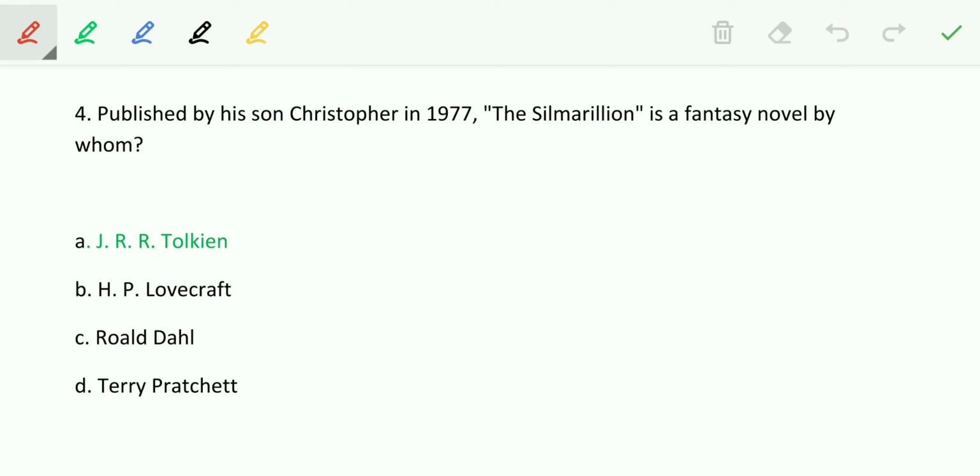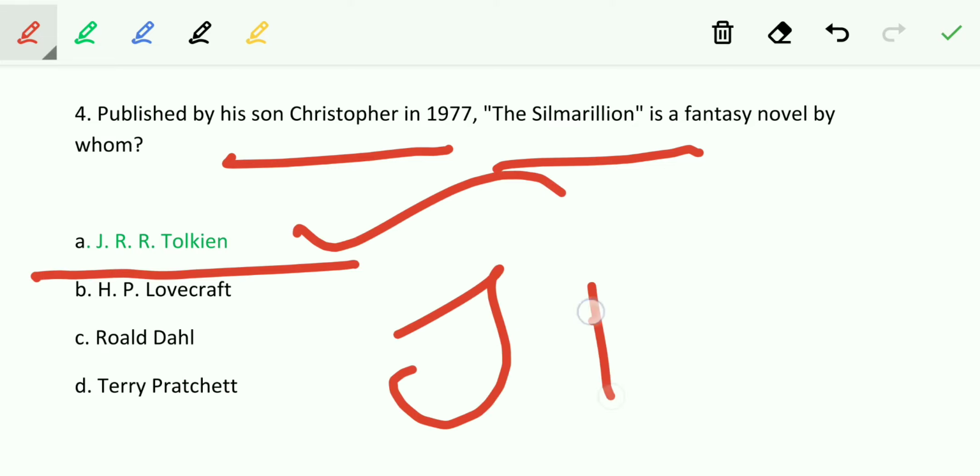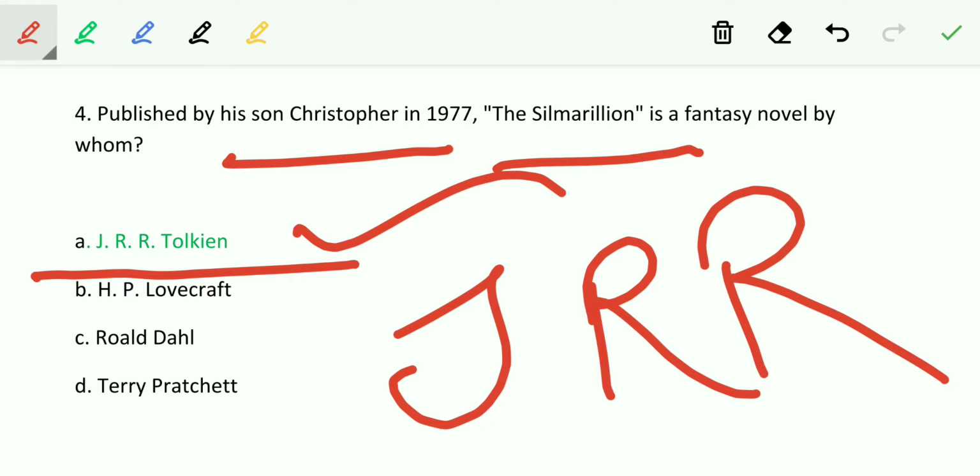Published by his son Christopher in 1977, The Silmarillion is a fantasy novel by whom? It was published by the son of the writer who wrote the work, and the answer is, it was written by J.R.R. Tolkien. J.R.R. Tolkien is also a great name in literature.